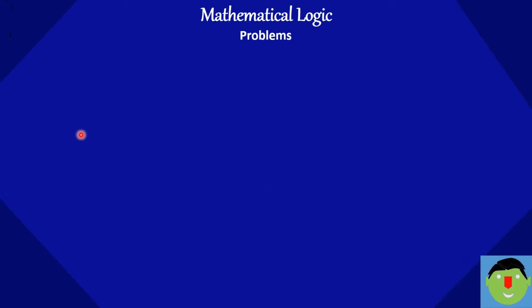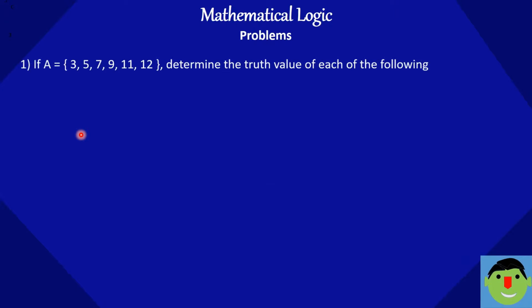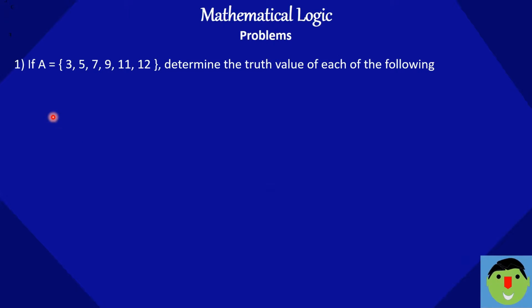Let's see the problem of quantified statements. If A is a set of numbers such as 3, 5, 7, 9, 11, 12, determine the truth value of each of the following. First question: there exists x belongs to A such that x square is less than 0.